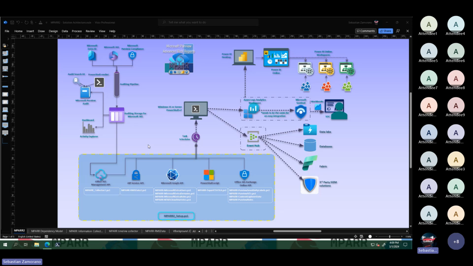In general, in addition to MPARR 1 with the common script, we are adding some additional scripts that I will show you. The M365 Cloud Statistics script helps us get information about total active files on SharePoint, total active files on OneDrive, and total active sites on SharePoint.